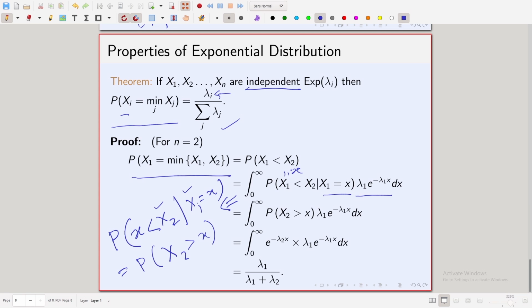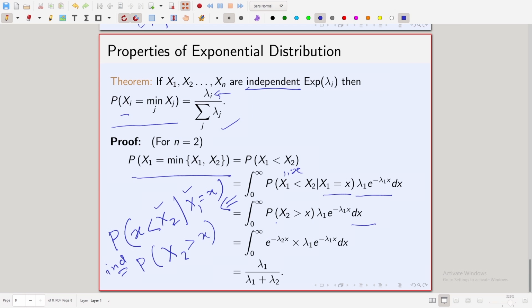That is because x1 and x2 are independent. So, that is where we are using independence. So, this becomes equal to this.